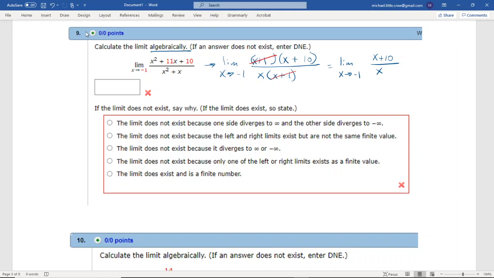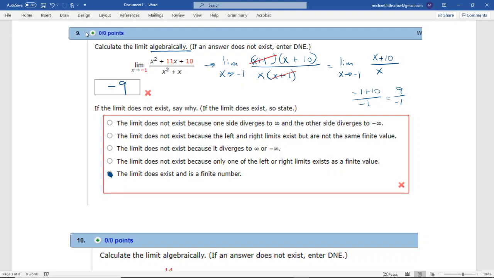So we can just evaluate this at -1. So that's -1 plus 10 over -1. That gives us 9 over -1, which gives us a -9. Okay, so the limit does exist, and it is a finite number.